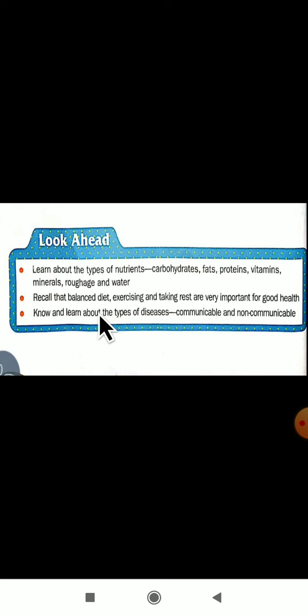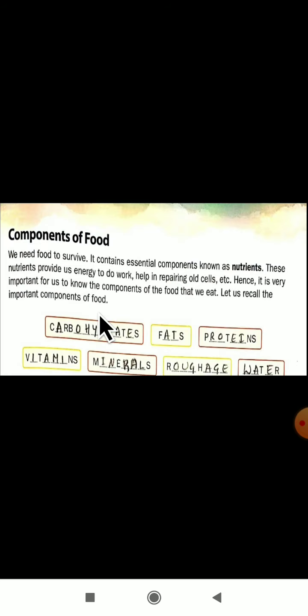About the types of diseases also we are going to study in this lesson, good health. Yes, dear students, let us start the lesson. Components of food. We need food to survive. Why do we need food? We need food to survive. Without food, we can't live on the earth.